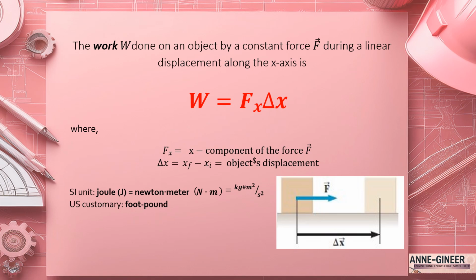If the displacement is vertical, we will consider the y component of the force. The unit of work is joule or Newton meter for the SI unit, and in the English system we use foot pound.